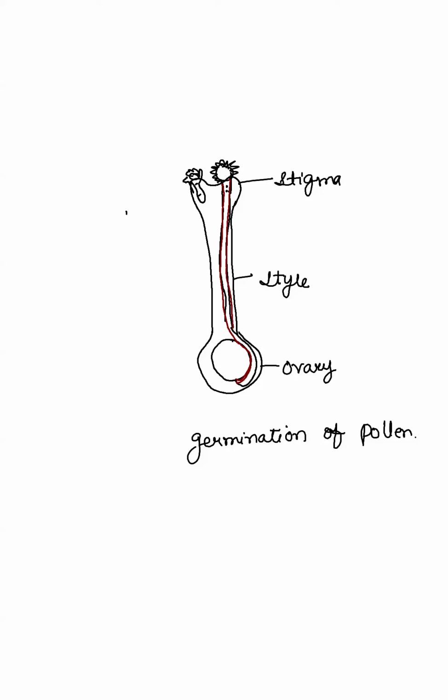Label it as pollen tube. Allow it to enter from the lower side. Why lower side? Because ovum is present on the lower side. Let's label ovary, the different parts which are present in the ovary. 1, 2, 3 cells, तीनों cells के nucleus draw करो. Now the innermost cell, ठीक है? This one, innermost cell, is called egg. This is egg or the ovum.